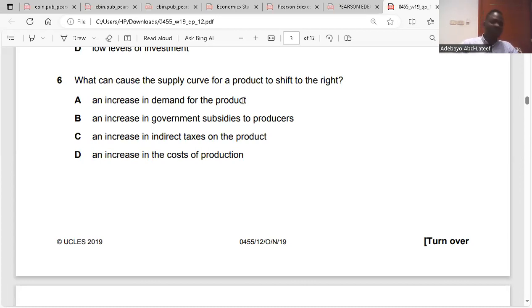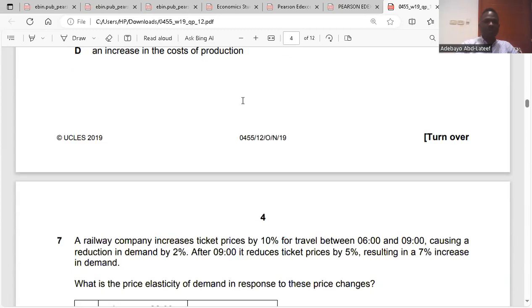So an increase in demand is not for supply. An increase in government subsidies to producers, yes. Because an increase in government subsidy will reduce the cost of production. And as soon as cost of production reduces, it becomes an incentive for firms to want to increase their output. Yes. So question 6 is B. Question 7.